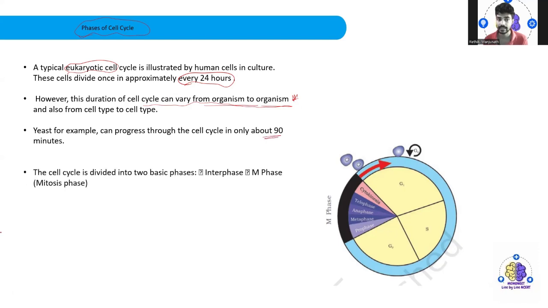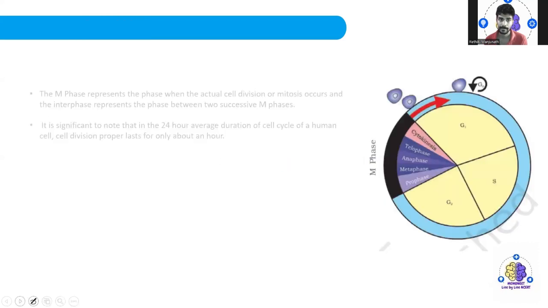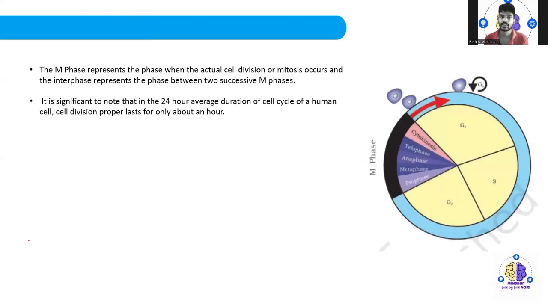Then the cell cycle is divided into two basic phases. Can you name them? One is obviously the interphase, which is the first phase. Then we have the M phase, which is nothing but the mitosis phase. So we'll see this. The M phase or mitosis phase represents the phase when the actual cell division, or mitosis, occurs,